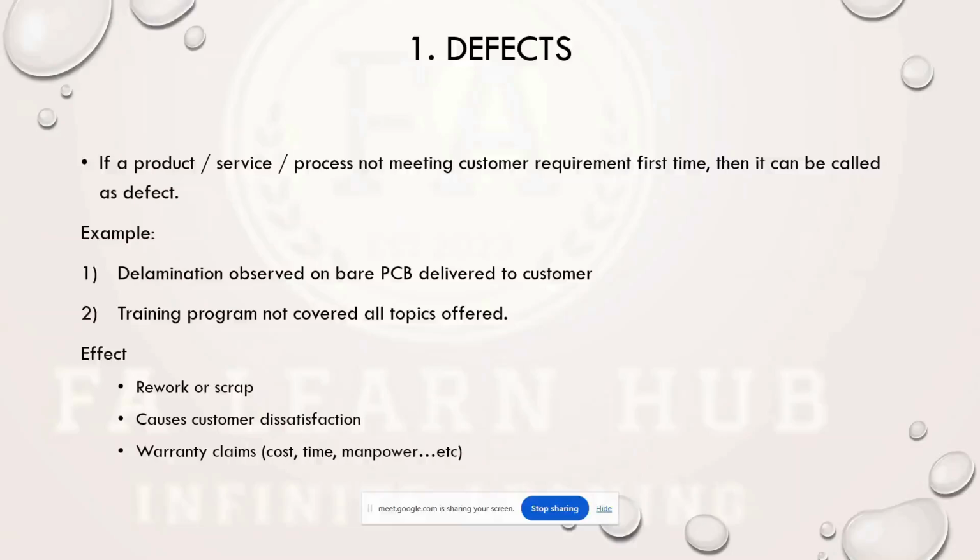For example, consider I am a PCB manufacturer. I have delivered 100 PCBs to my customer. After that, I got a complaint from my customer that my PCBs contain some defect, maybe delamination or some other kind of defect. If the customer observes it, then that can be called defect waste. Or I am conducting a training, and my training program has not covered all the topics I offered, then that can be a defect. So this is a definition and example of defect.